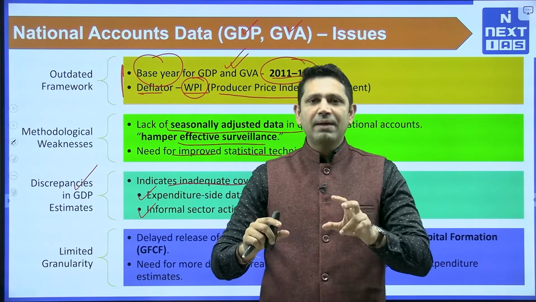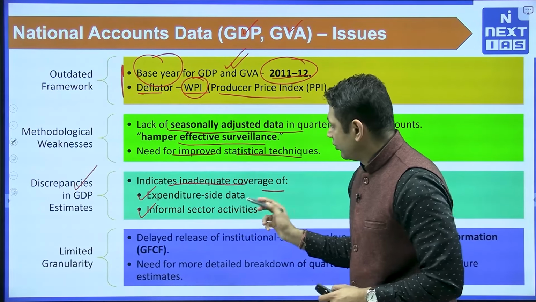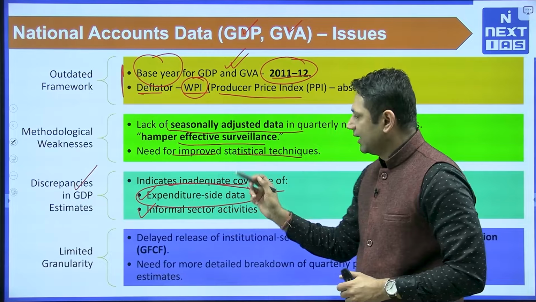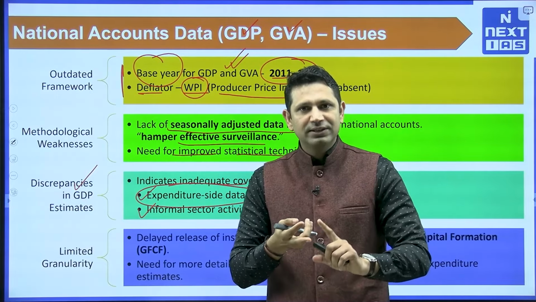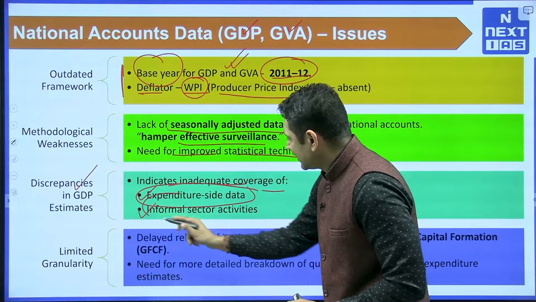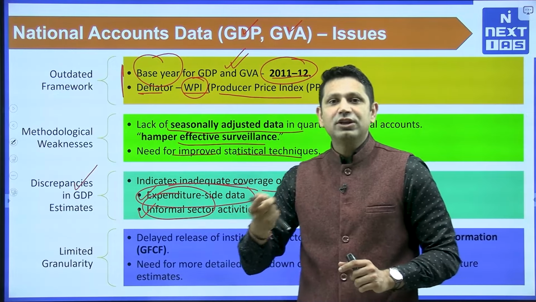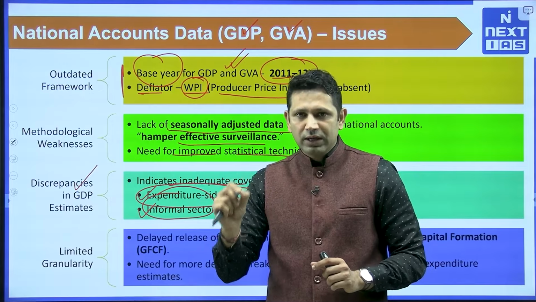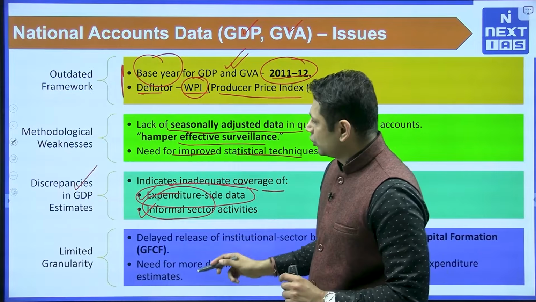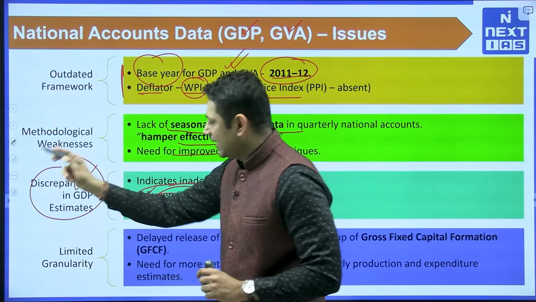तो उन दोनों के बीच में जो gap है वो क्या show करता है? It shows that first of all, जो हम expenditure side data ले रहे हैं, there is some deficiency. Secondly, the informal sector is not being covered. The informal activities are not being covered. So both of them have to be covered. So it is showing that there is discrepancy in the GDP estimates.